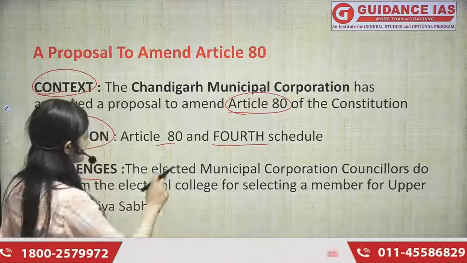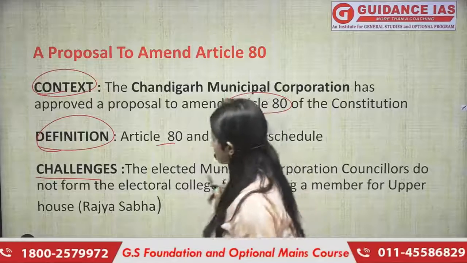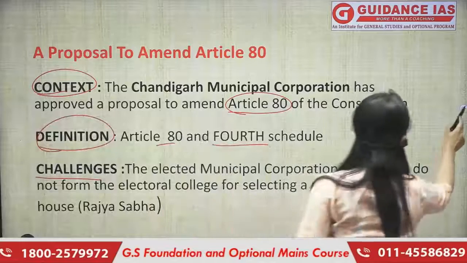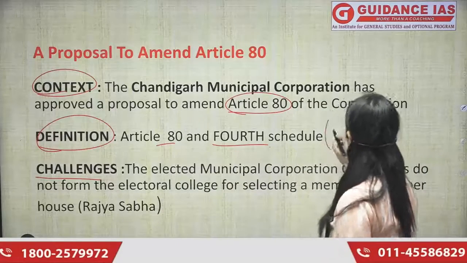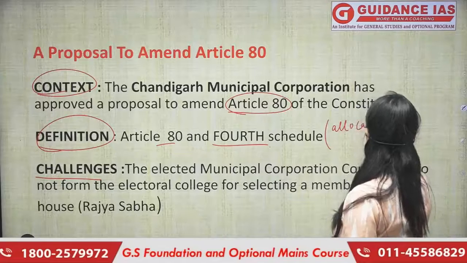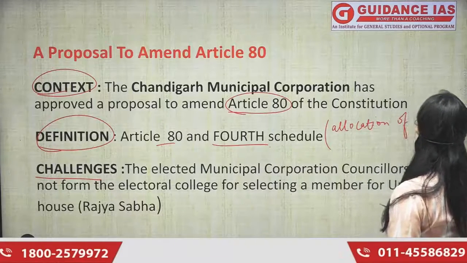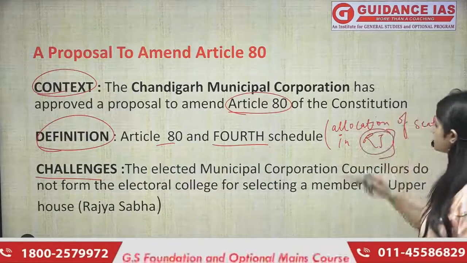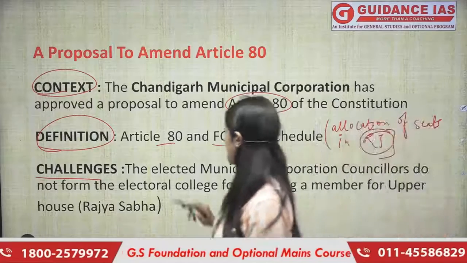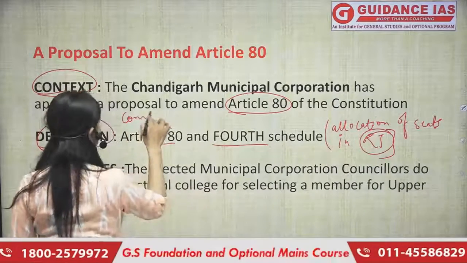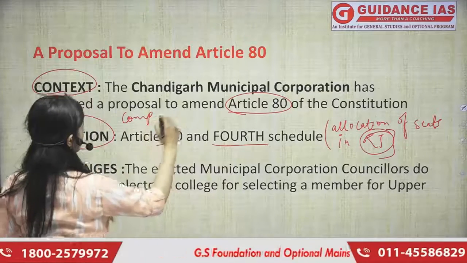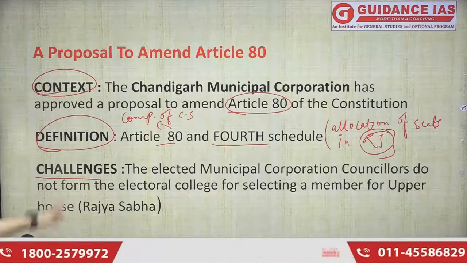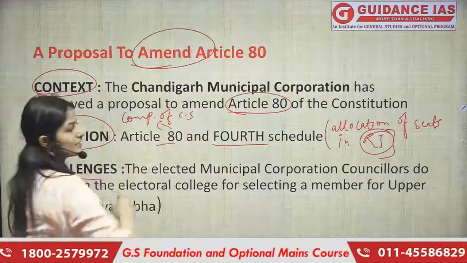Okay, but before that, let's see what this Fourth Schedule is all about. Fourth Schedule actually also talks about allocation of seats in Rajya Sabha. So it is also related with the Rajya Sabha, allocation of seats in the Rajya Sabha. Article 80, wherein it also says composition of Council of States or the Rajya Sabha only. Okay? But what are the challenges? Why is this amendment not possible?